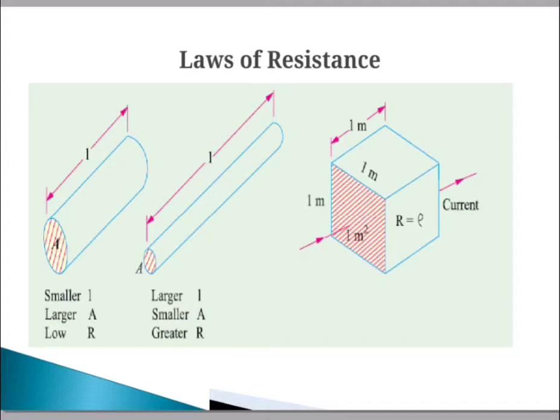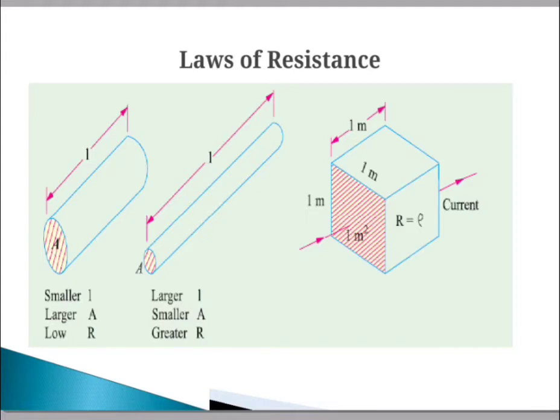Suppose we use an aluminum conductor, it has higher resistance than a copper conductor, because copper has better conducting property than aluminum or other materials such as steel. So according to the material used for the conductor, the resistance of the conductor will vary.